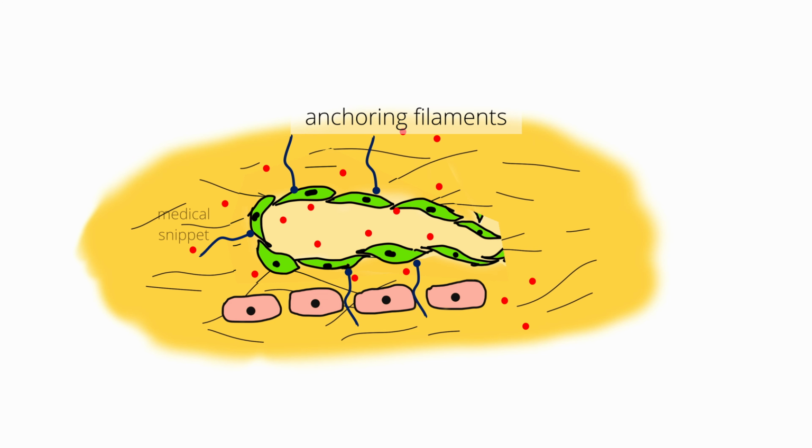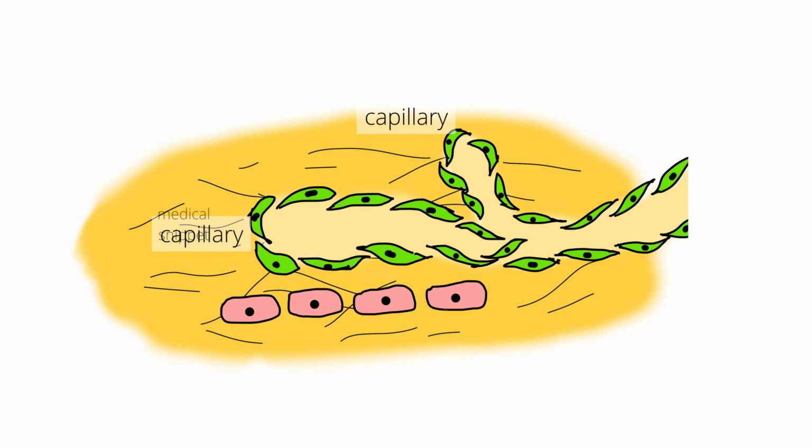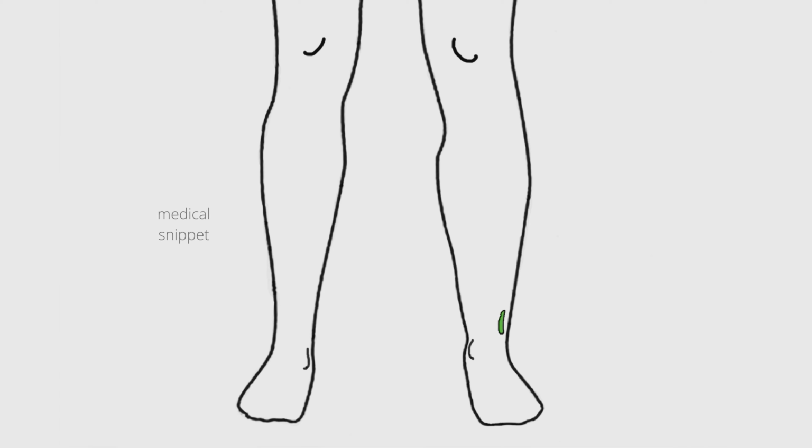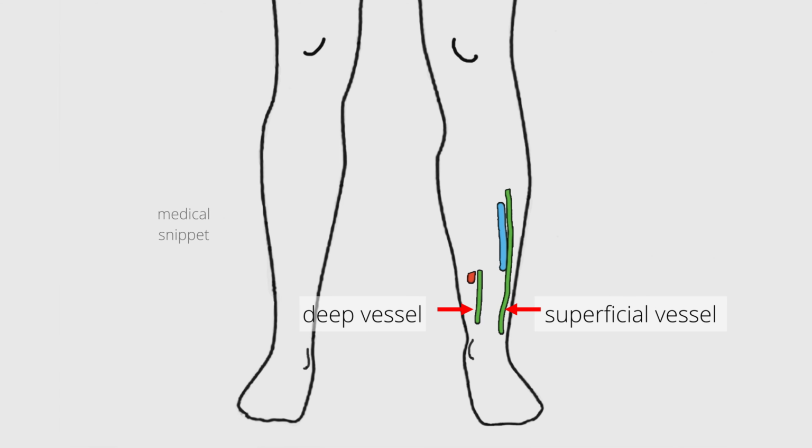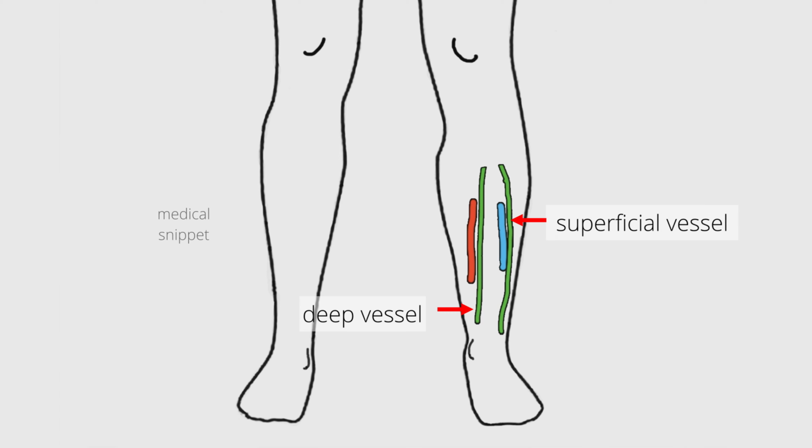The lymphatic capillaries join to form larger lymphatic vessels that carry the lymph away from the tissues and into the bloodstream. The lymphatic vessels are of two types, superficial and deep vessels. Superficial lymphatic vessels run along the subcutaneous layer of the skin. It accompanies the vein. The deep lymphatic vessels carry lymph away from the internal organs to the bloodstream. It accompanies the artery. The superficial lymphatic vessels drain into the deep lymphatic vessels.